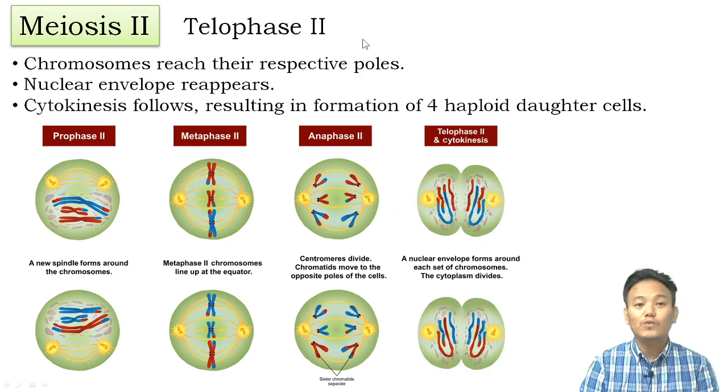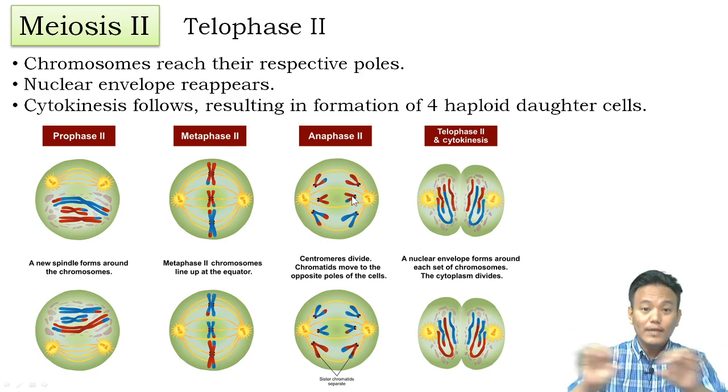And after anaphase 2 we have got telophase 2. In telophase 2, the chromosomes which were moving towards opposite poles have reached their respective poles. The nuclear membrane, or the nuclear envelope, starts to reappear. Why it happens, how it happens aside, under the microscope you can clearly see that when the chromosomes have reached their opposite poles, the nuclear membranes start to assemble, right? So the chromosomes get enclosed within the nuclear membrane.